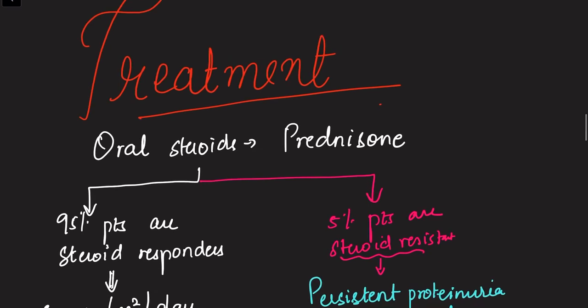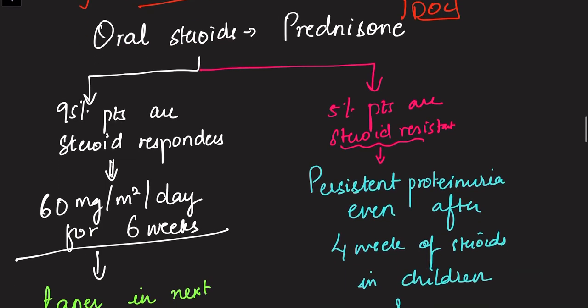So we'll be talking about treatment now. Oral steroids are the first line of treatment. You need to remember that. 95% of patients will respond well, but 5% will be steroid resistant.